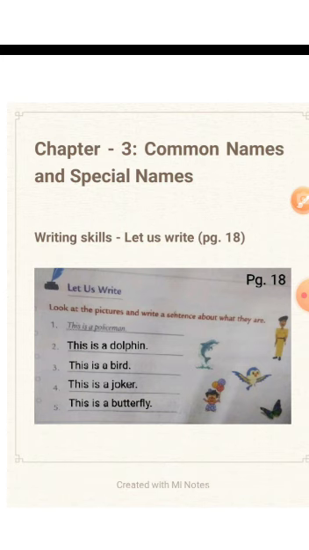The first sentence was: This is a policeman. The second one is: This is a dolphin. You can repeat after me. Third one, this is a bird. Fourth one, this is a joker. Fifth one is: This is a butterfly. That's all for today, children. Do these 2 exercises in your copy neatly and revise them.